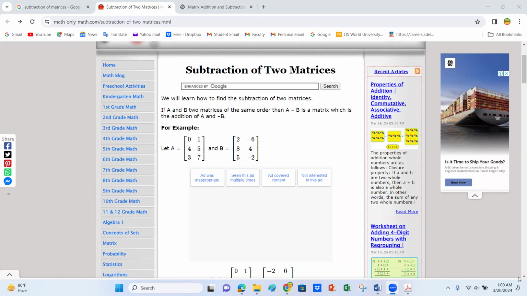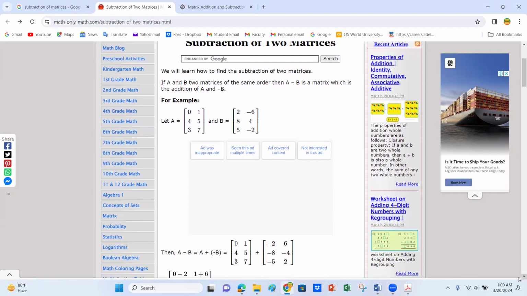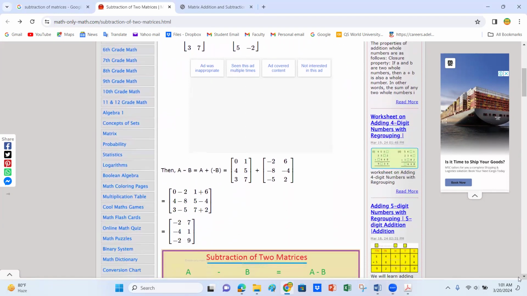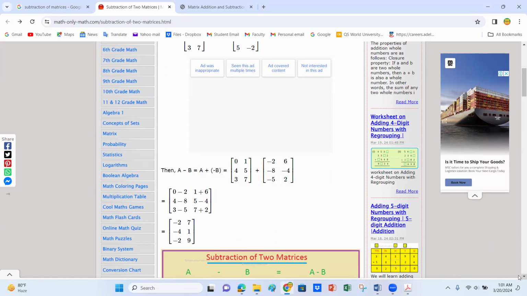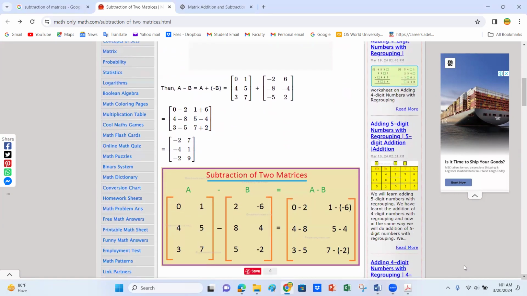So if we subtract them, then we will write A minus B. A minus B also means A plus minus B. Basically, you will write the sign of minus between them, but we can also write it as A plus minus B. So matrix A is there, plus, and the minus B matrix means that all entries are multiplied by minus.